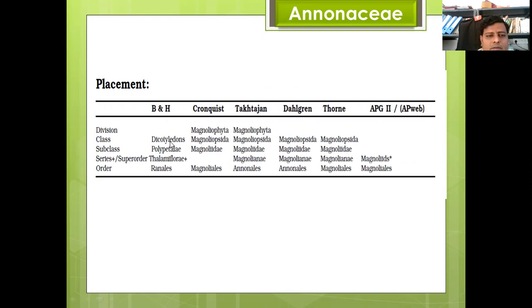Bentham and Hooker: division Spermatophyta, class Dicotyledonae, subclass Polypetalae, series Thalamiflorae, order Ranales. Cronquist: division Magnoliophyta, class Magnoliopsida, subclass Magnoliidae, order Magnoliales. Takhtajan: division Magnoliophyta, class Magnoliopsida, subclass Magnoliidae, superorder Magnolianae, order Annonales. Dahlgren: Magnoliopsida, Magnoliidae, Magnolianae, Annonales. Thorne's classification is similar to Dahlgren's, and the latest APG II system places it among the magnoliids, in the order Magnoliales.